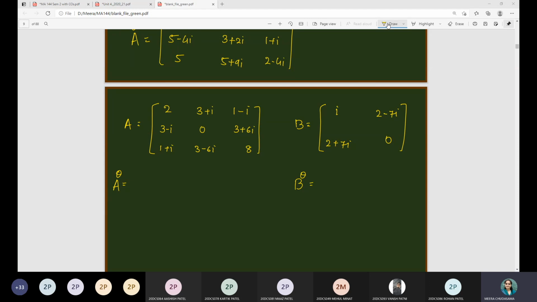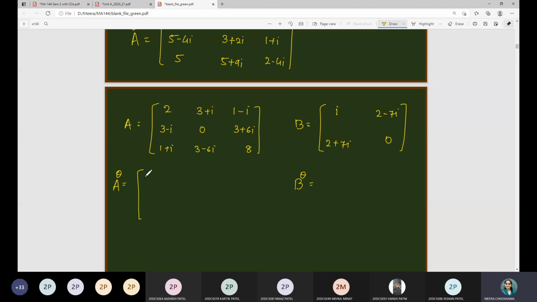Shiv, Shivangi and Maz have raised their hand, which means you are done. Yes, sir. Okay, so what are you getting? A is Hermitian. And what about B? Skew Hermitian. Okay. Is there anyone who is saying that B is not skew Hermitian, or that B is Hermitian? No. Let us check.